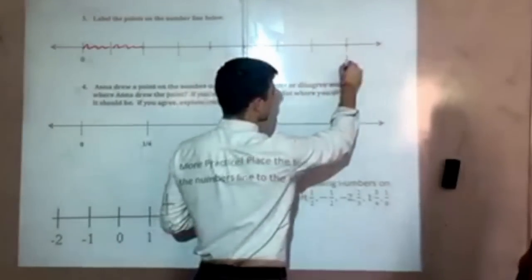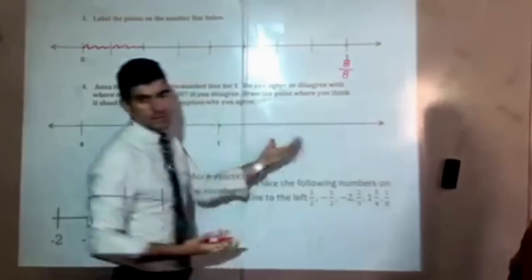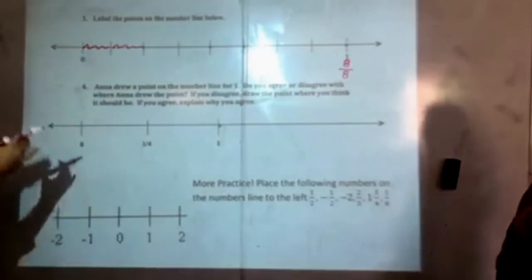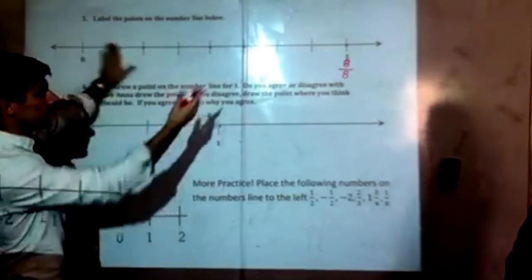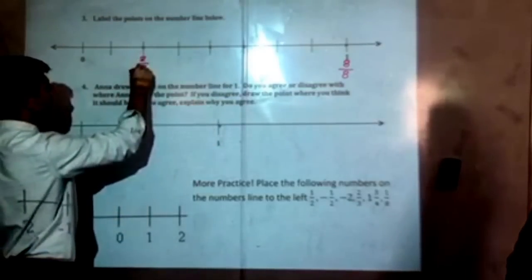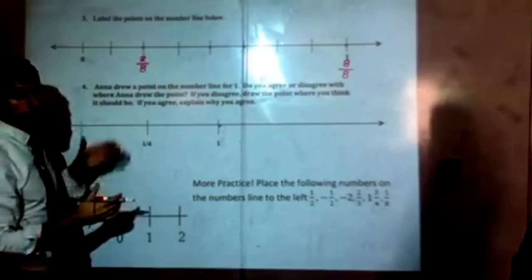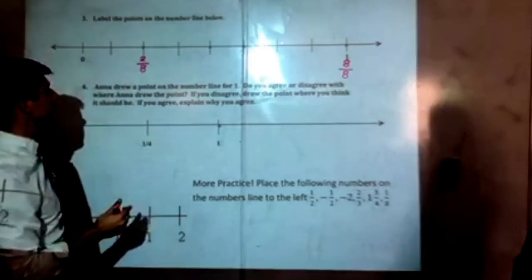And if you want to be kind of clever, this might help you out. We could label the 1 as 8/8 because it's exactly what it is. That's all 8 pieces there. This might help you actually label what these points are. So if that's 8 8ths, you kind of here, then this must be 2 8ths. And think for a second before I give you the answer. How could we simplify that? What would be another way to represent 2 8ths?